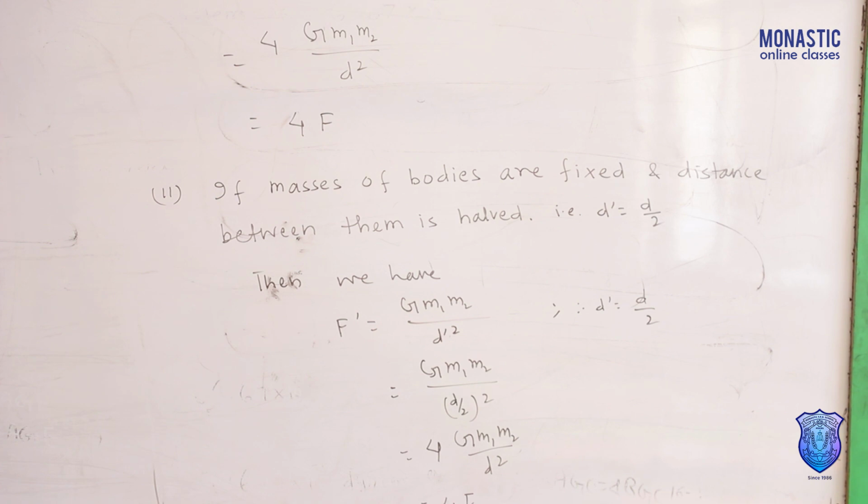Then we have F dash equals G m1 dash m2 dash by d dash square.